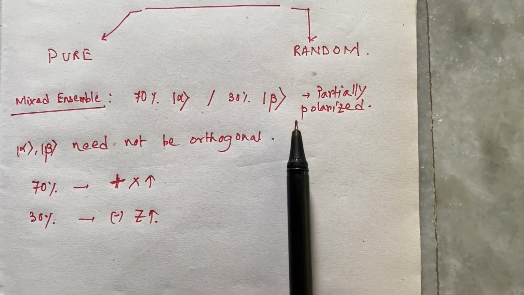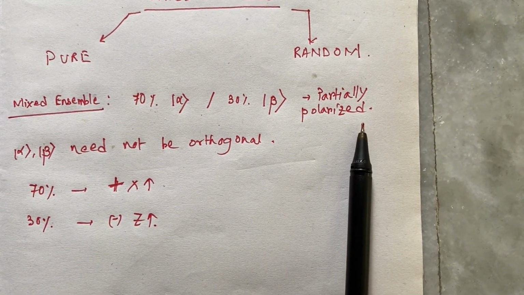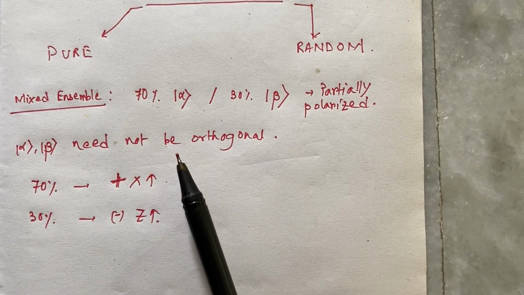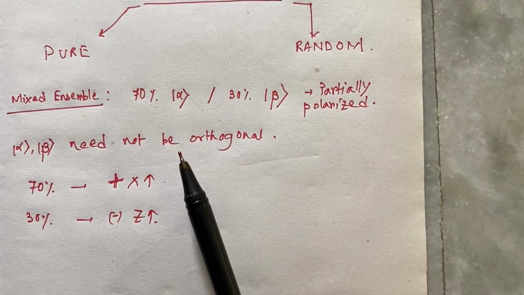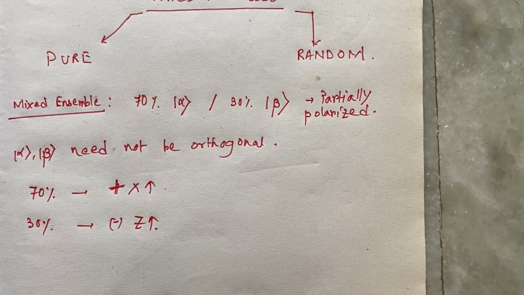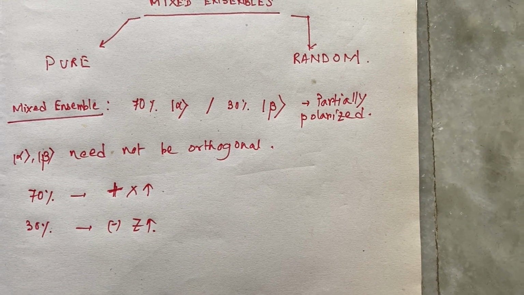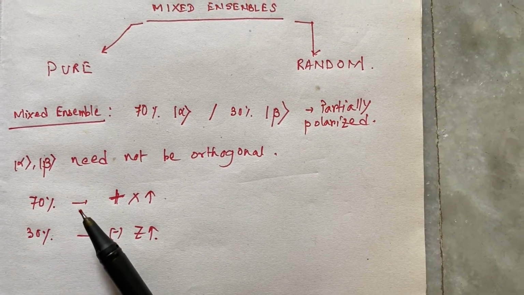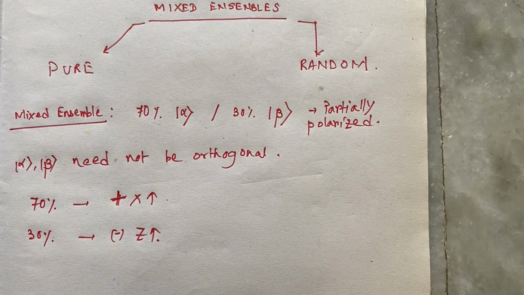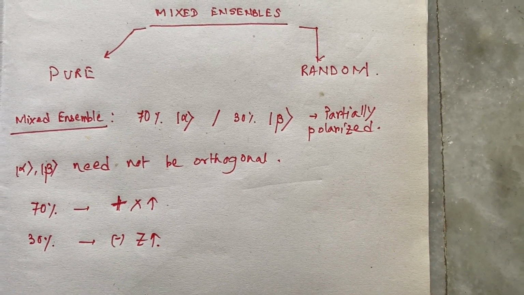In such a case, we may call that beam partially polarized. Here, alpha and beta need not be orthogonal. For example, we may have an ensemble of atoms with random spin orientations where 70% of the spins are in the positive x direction and 30% are in the negative z direction.